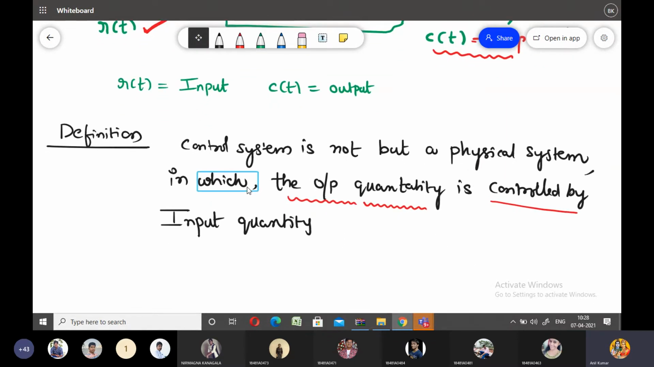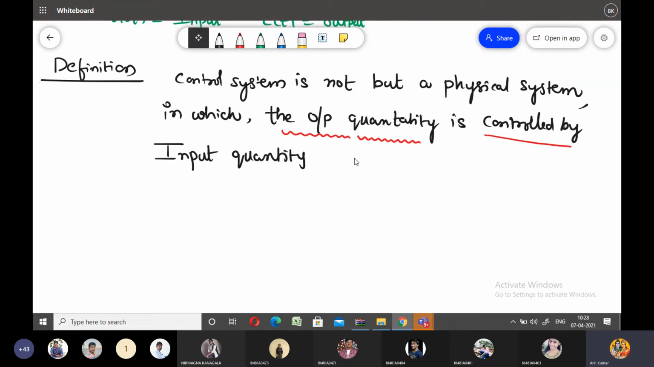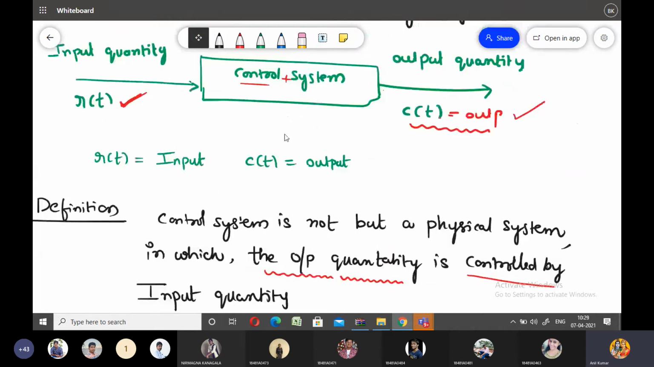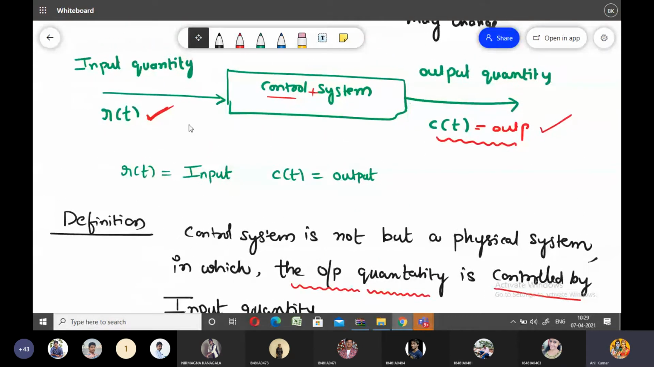So all of you please note down this definition. Control system is nothing but a physical system in which the output quantity is controlled with the help of the input quantity. And one more thing, any control system will take the input signal. So all of you, this is the block representation of the control system.